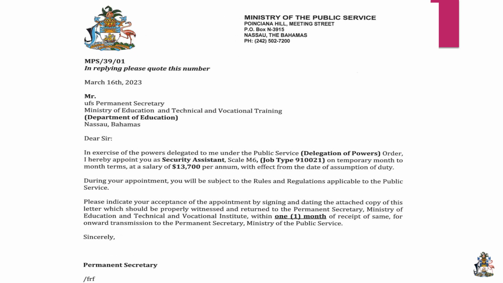So this is another letter under delegated power. This is one for a security assistant. The scale is M6. The job type is 910021. And this person is being appointed on temporary month-to-month terms that I spoke about earlier, and at a salary of $13,700, which is the minimum wage for the government at this time.